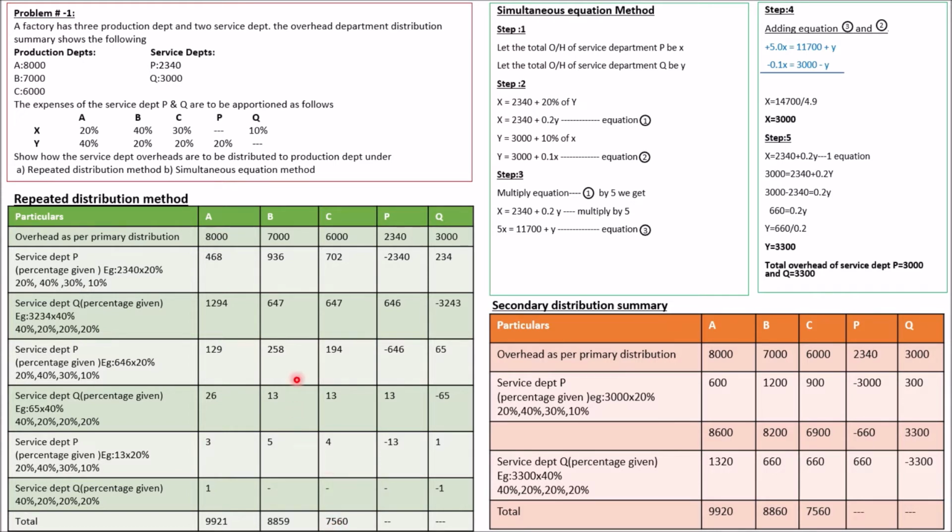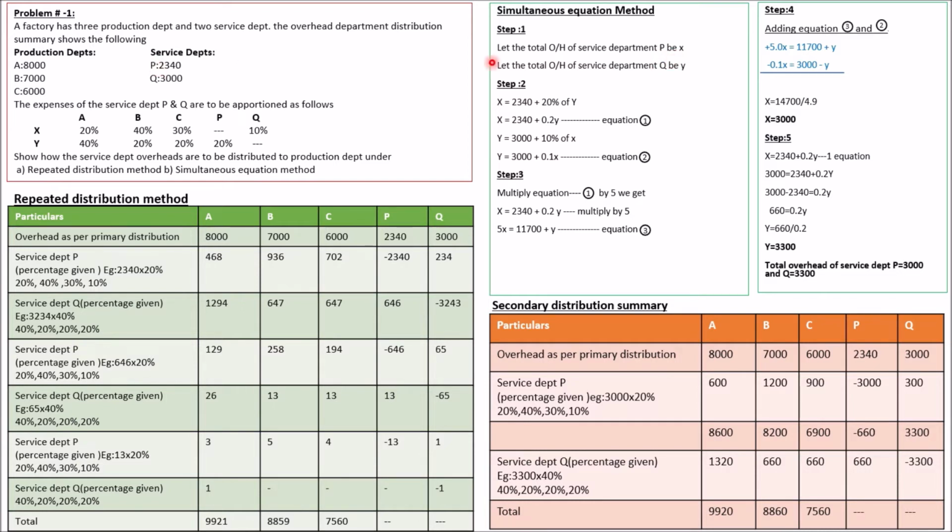Next we will move on to the simultaneous equation method. Under the simultaneous equation method, we are going to find out the value of X and the value of Y. It is nothing but the value of service department P and service department Q. Even though the expenses have been given here, we have to find out the expenses as per the simultaneous equation method. There are 5 steps. In order to make you understand easily, I have made it into step 1, step 2, step 3, step 4 and step 5. The first step states: let the total overhead of service department P be X.